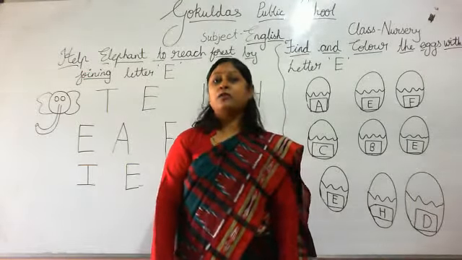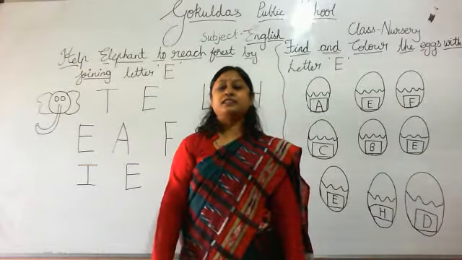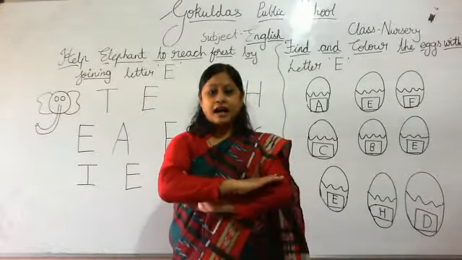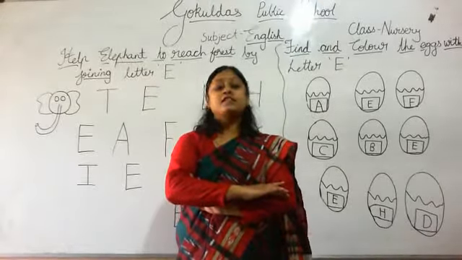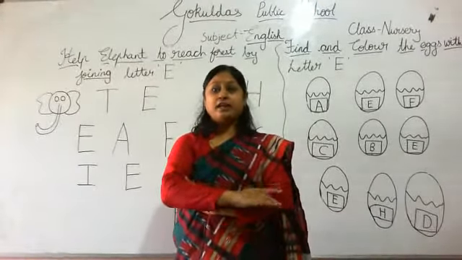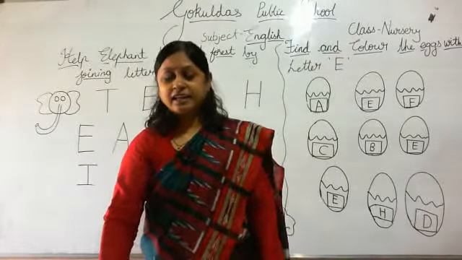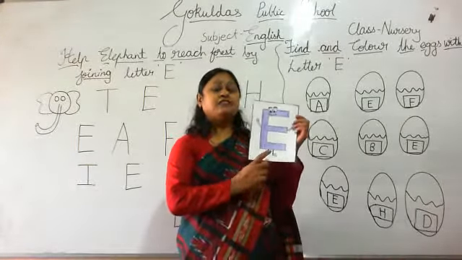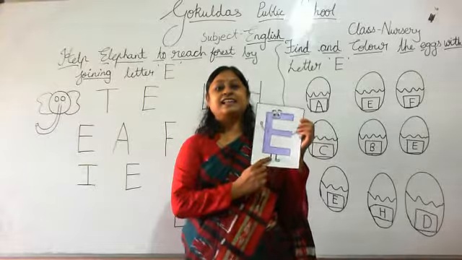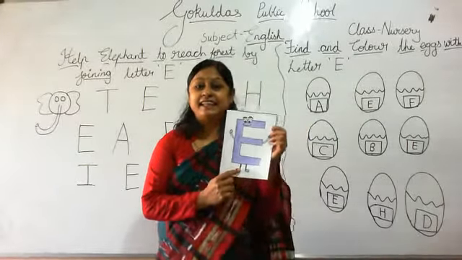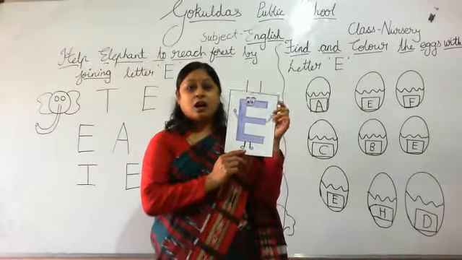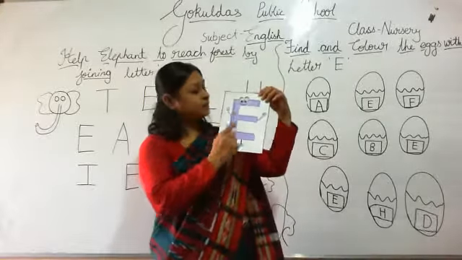Yes, my sweet children, fold your hands and sit properly. Okay? Look at the board. We have learned letter E. Which letter is this? Letter E. Look here. How you will write letter E?